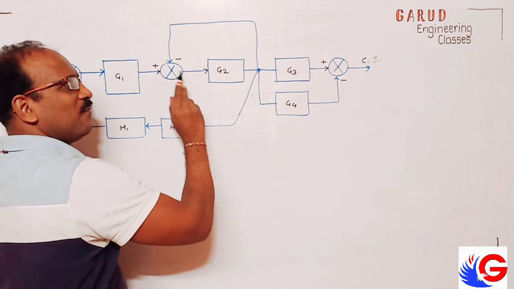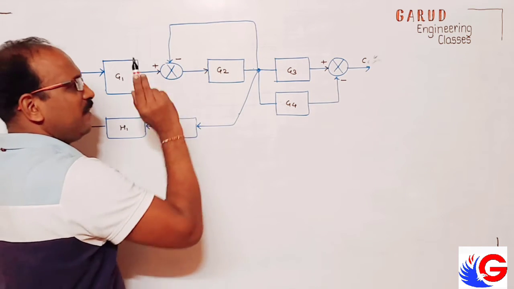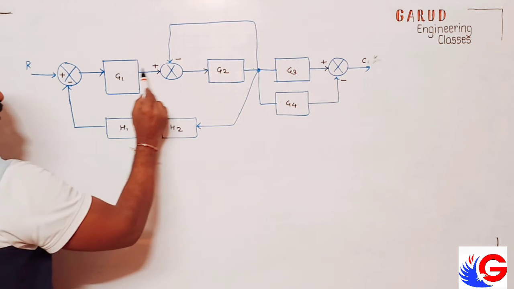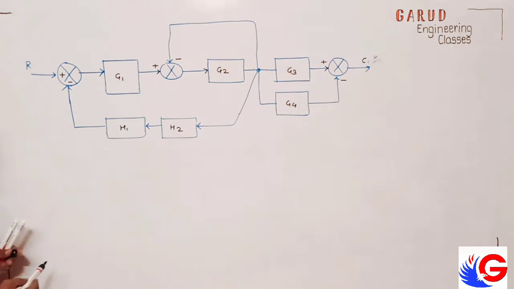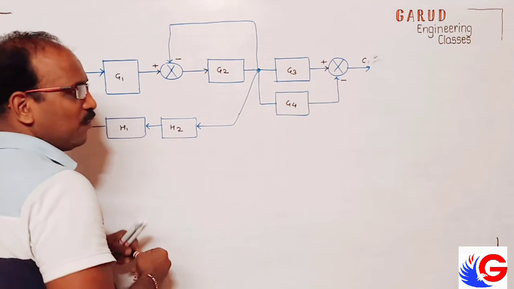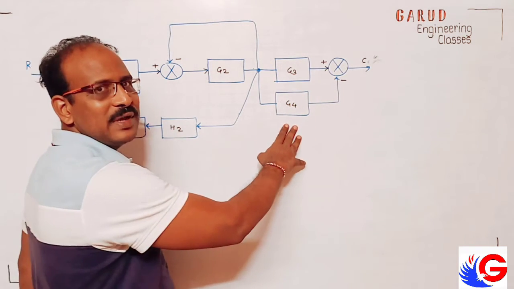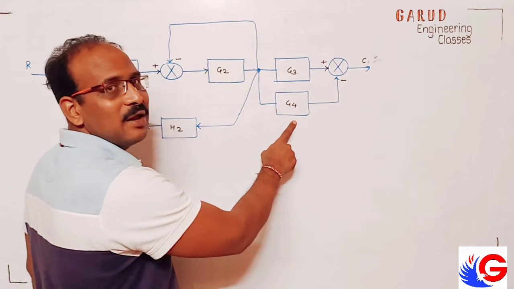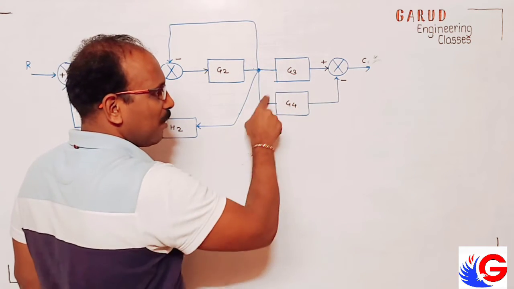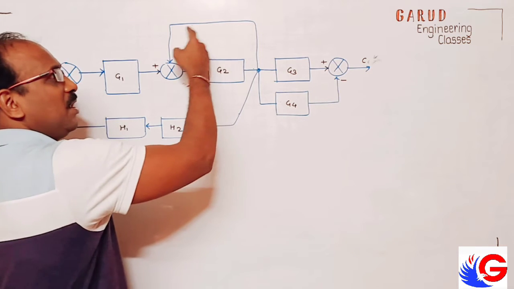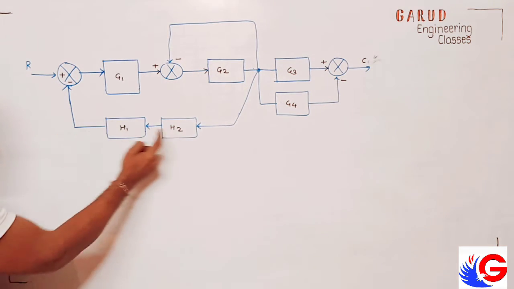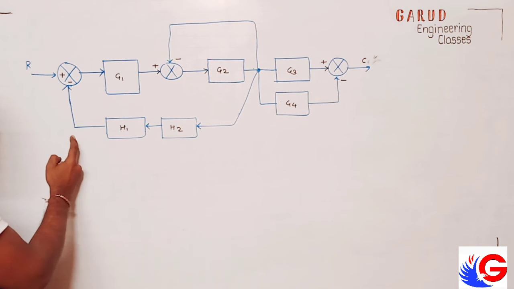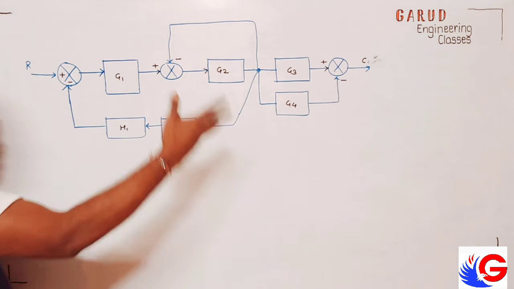So this is called a feedback loop. Is there any feedback loop? Yes, this is also a feedback loop. But something happens inside. We have to reduce this first. Okay. So the thing here is, even though it is drawn on the lower side, it is not a mirror loop. It is a forward path. This is forward. This is mirror. See the arrow, whether you are coming back or going ahead.